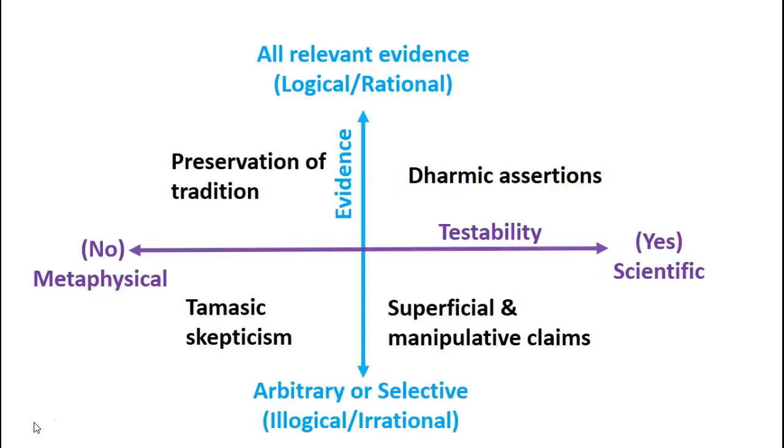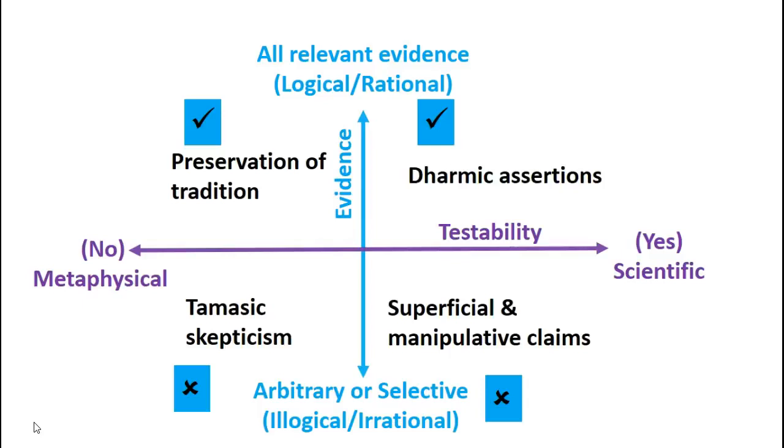Now look at what is desired here. Let's say we focus on the evidence. The first quadrant is good because it does take into account all the relevant evidence. So is the second quadrant. But the third and fourth are in the non-acceptable category because they only focus on arbitrary or selective evidence.